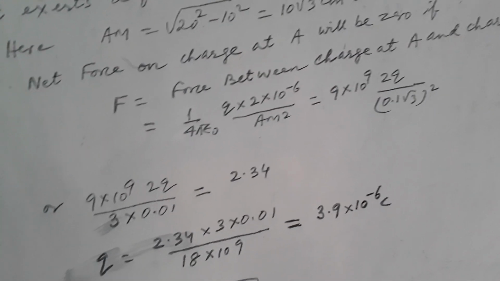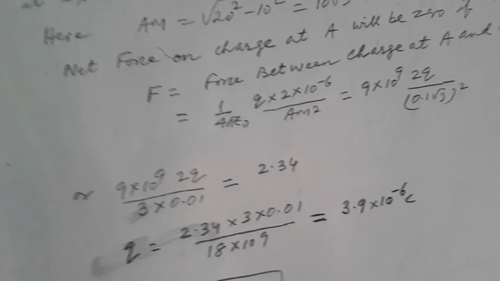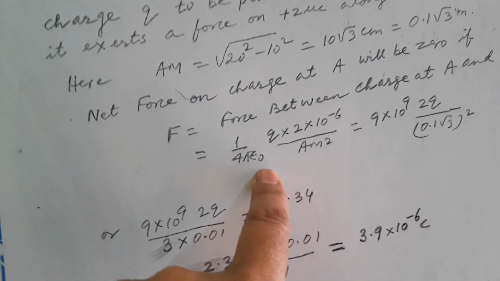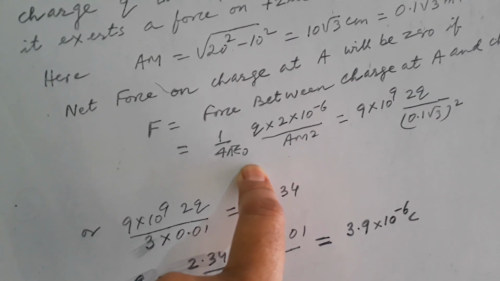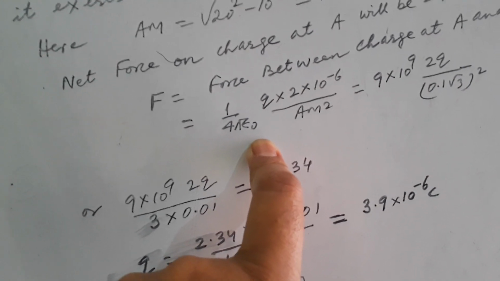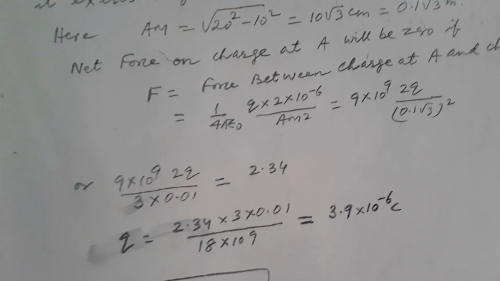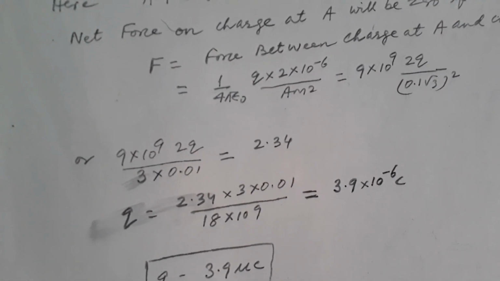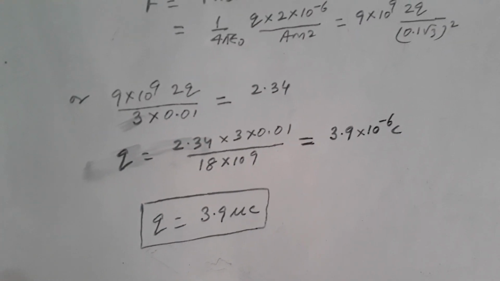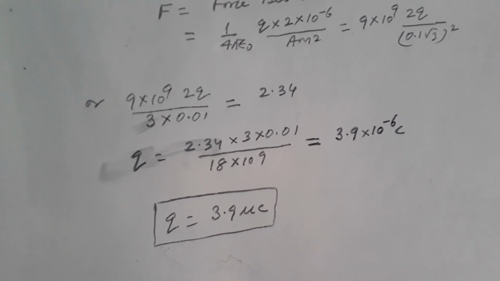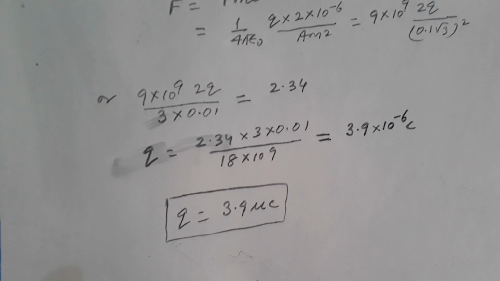Now you can see we have placed a charge Q. So F equal to 1 by 4 pi epsilon naught times Q into 2 into 10 to the power minus 6 by AM square. And now everything is written over there. You can now solve for the value of Q, and the value of Q is 3.9 microcoulomb. This is the answer for you.